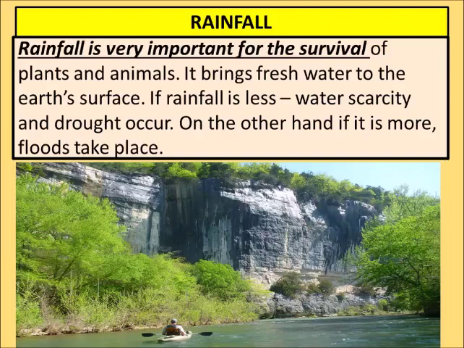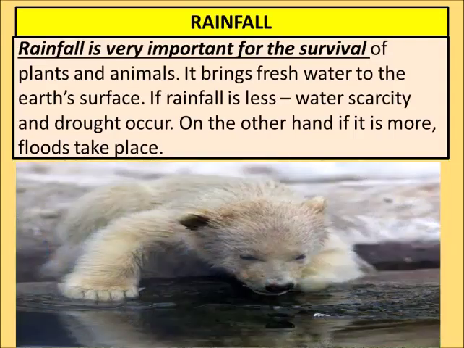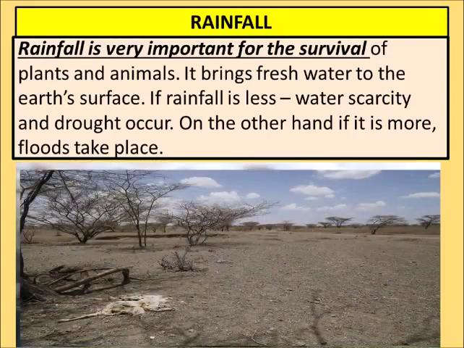Rainfall is very important for the survival of plants and animals. It brings fresh water to the earth's surface. If rainfall is less, water scarcity and drought occur. As you can see, this is an example of drought. Drought means dry, and it is the absence of rainfall. When there's no rainfall, the trees also get dried up.